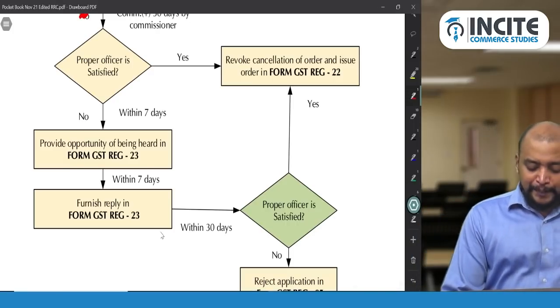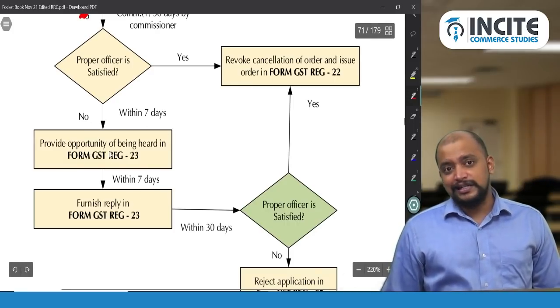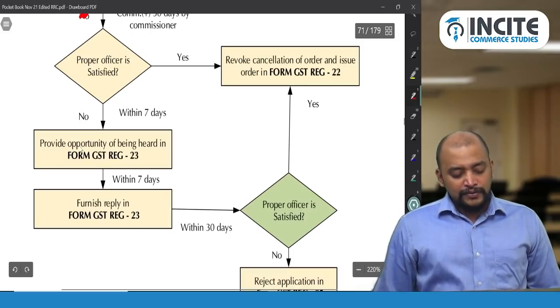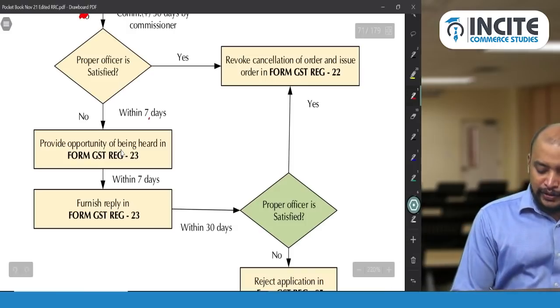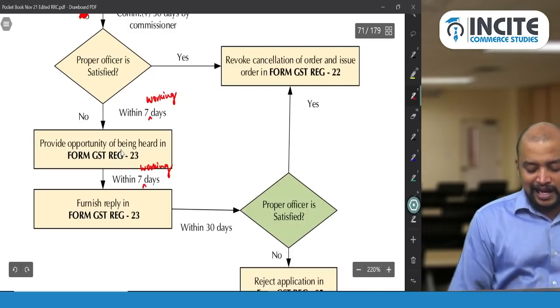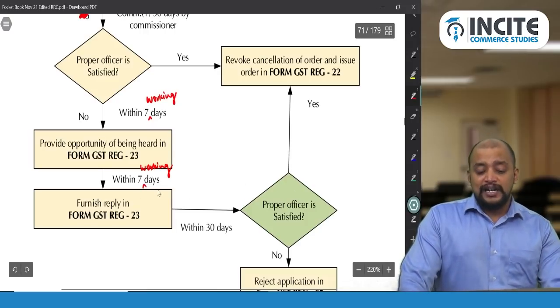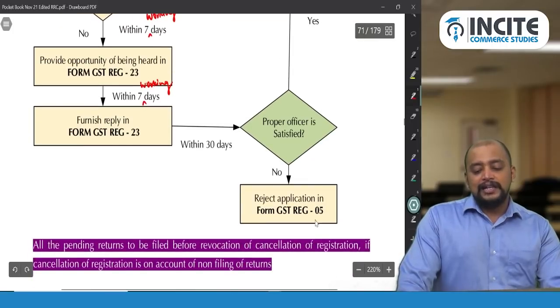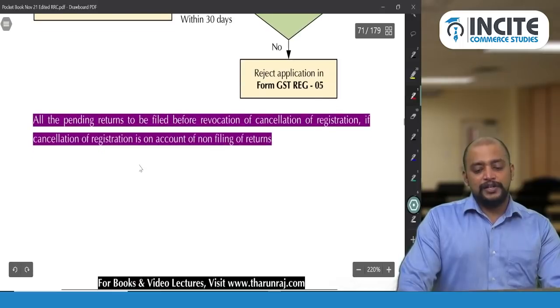So what is the time limit here? Here 7 days or 7 working days is given. So here they give the notice within 7 working days, and the reply within 7 days. So here days refers to working days. Within that time the reply needs to be furnished, and thereafter within 30 days from the date when you furnish the reply, if the proper officer is satisfied, yes, revoke the cancellation, otherwise reject the application. So this is the procedure for revocation of cancellation of registration.